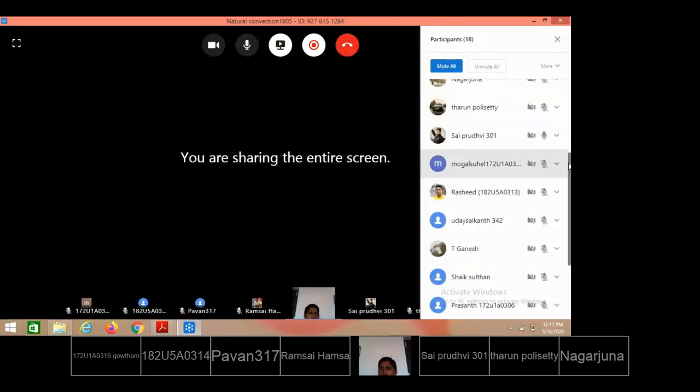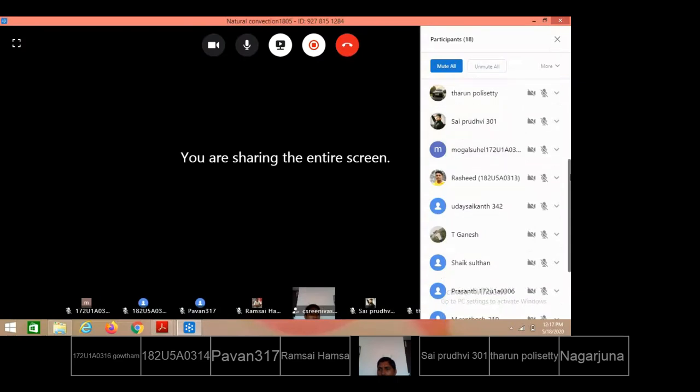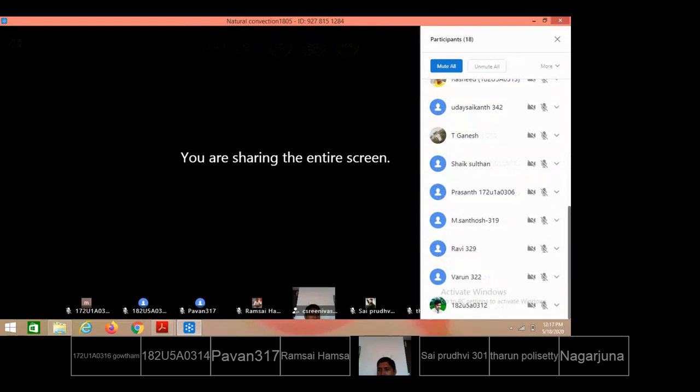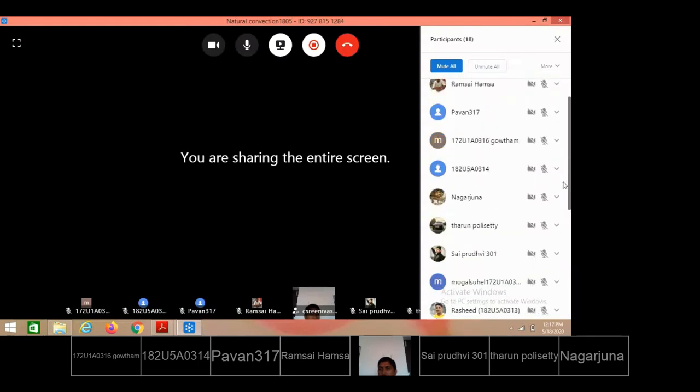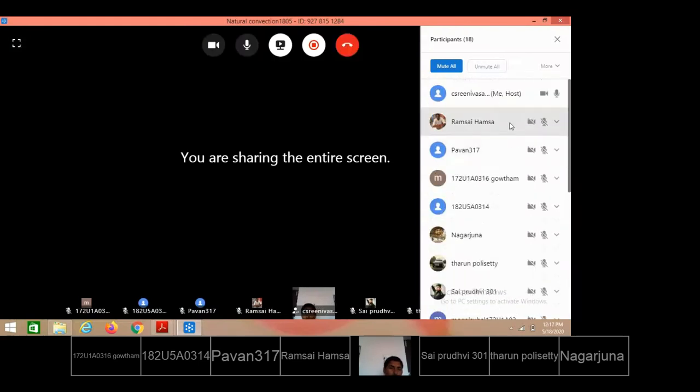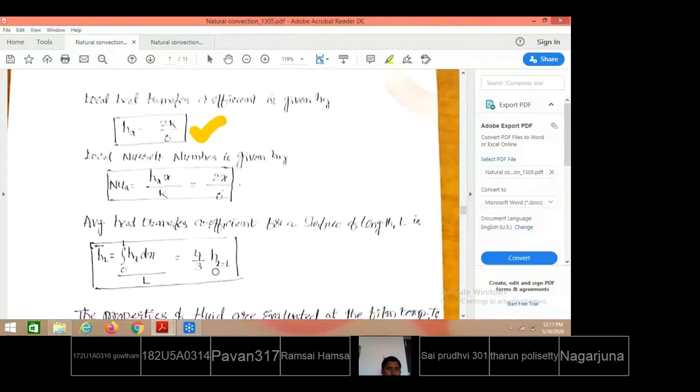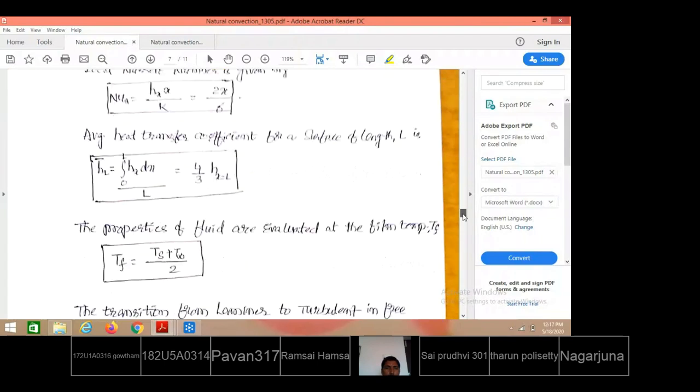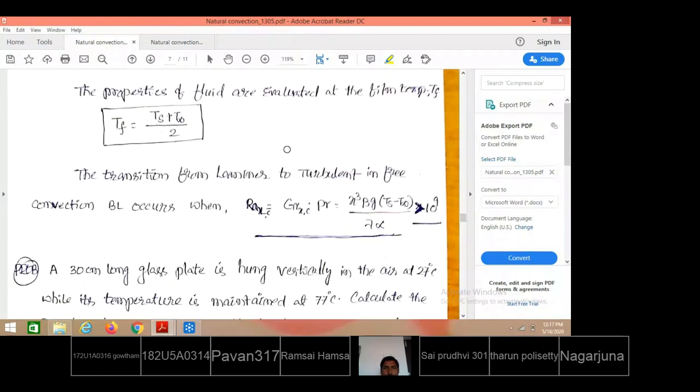So first by getting the local Nusselt number, the average Nusselt number we have got, that is 4 by 3 times the local Nusselt number for natural convection. Then the properties of the fluid are taken at the film temperature, Ts plus T infinity by 2.